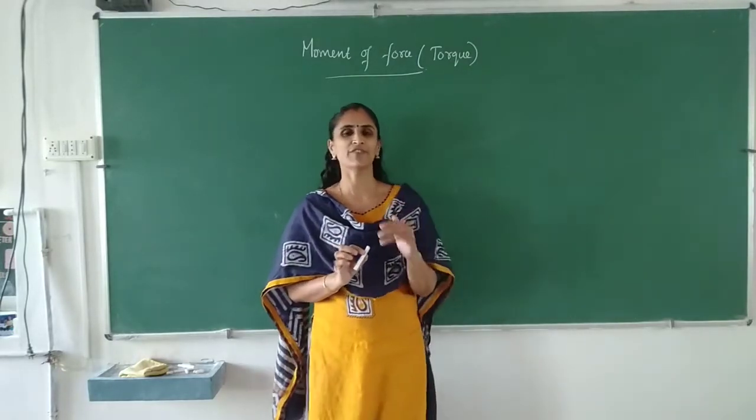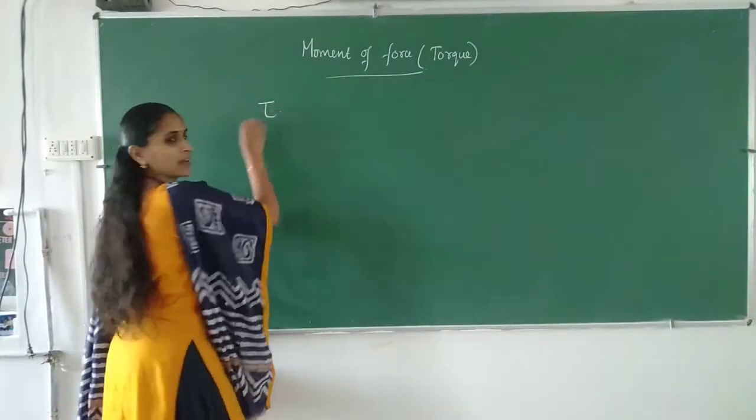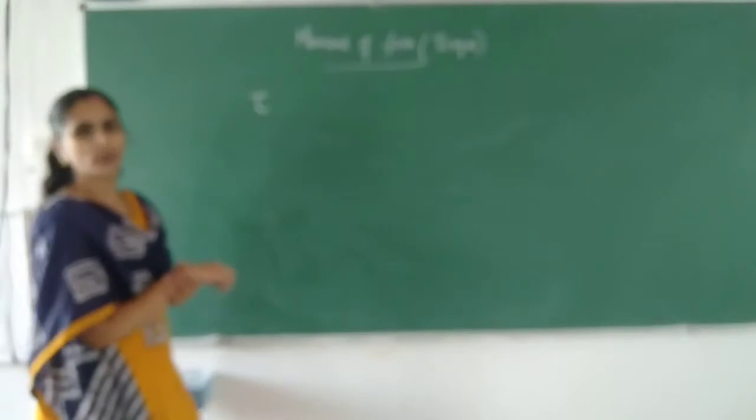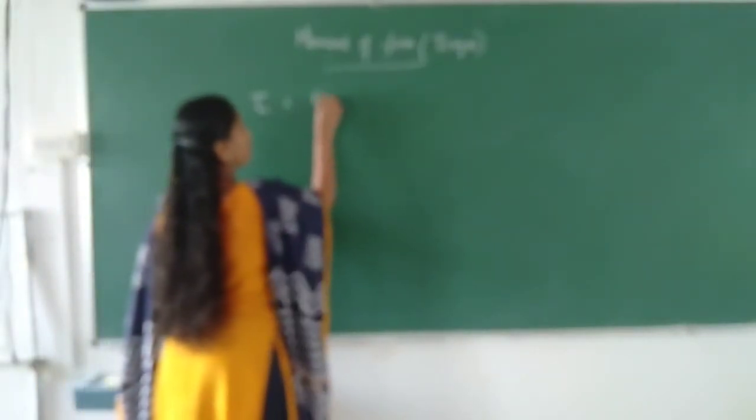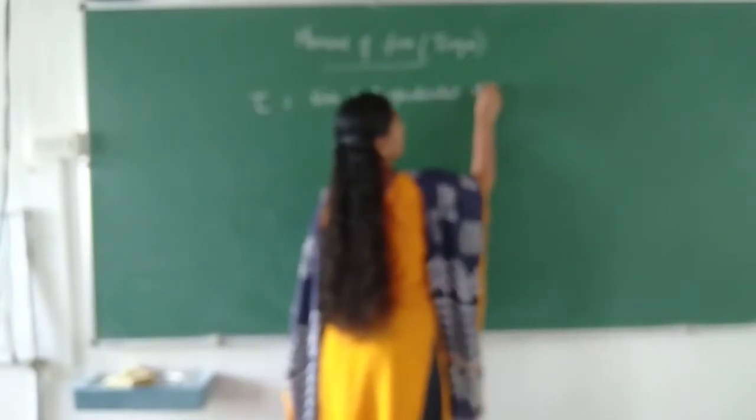Okay. So we can define torque. Torque is represented by the Greek letter tau, and it is equal to force into the perpendicular distance from the axis of rotation to the line of action of force.